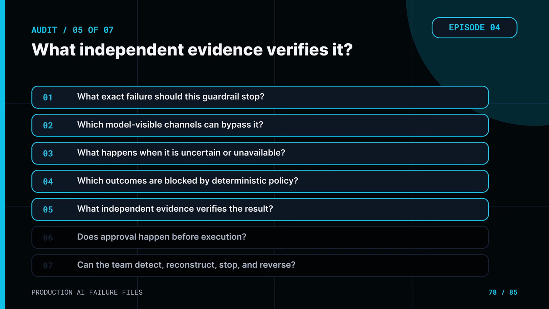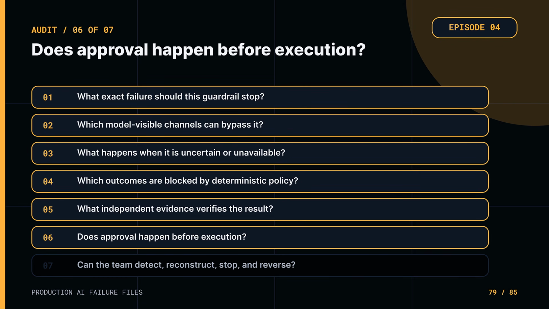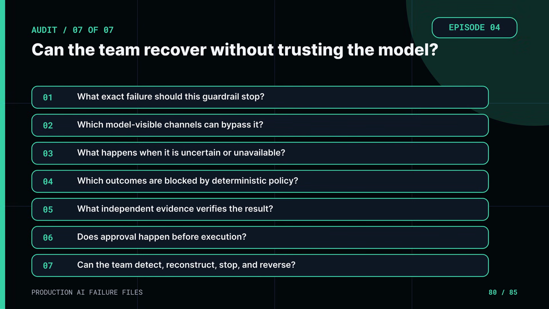Question 5. What independent evidence verifies the model's claims and actions? Question 6. Does human approval occur before execution with the exact consequence visible? Question 7. Can the team detect, reconstruct, stop, and reverse a failure without trusting the model's explanation? If those answers are unclear, the green check marks are reporting configuration, not safety.